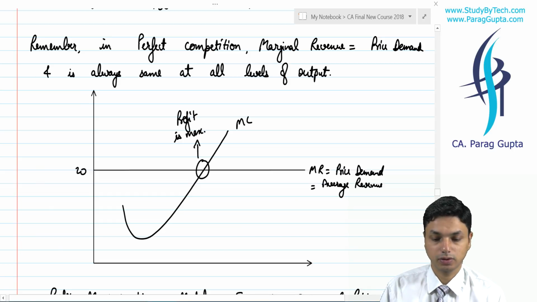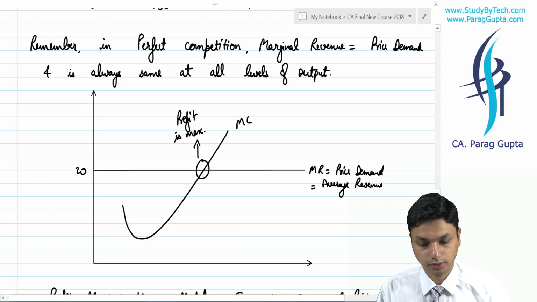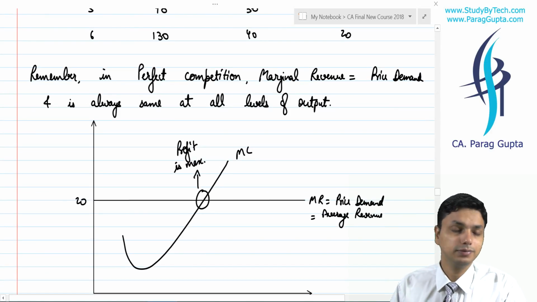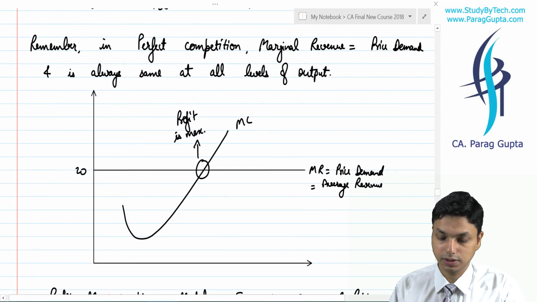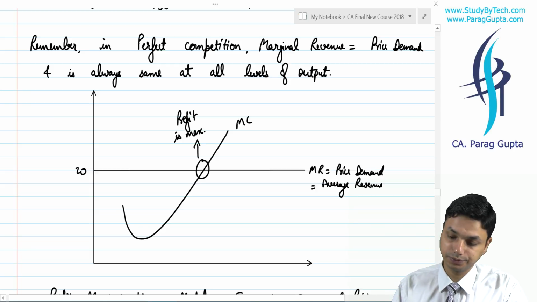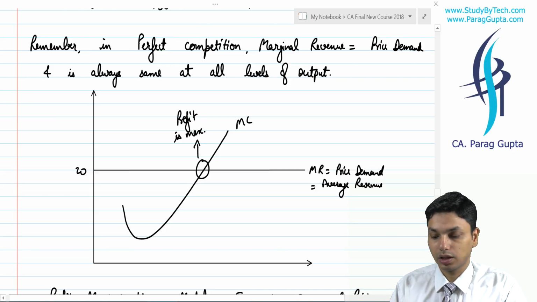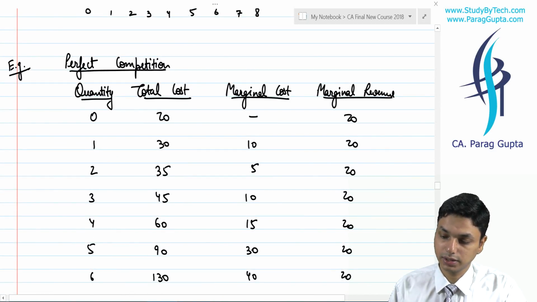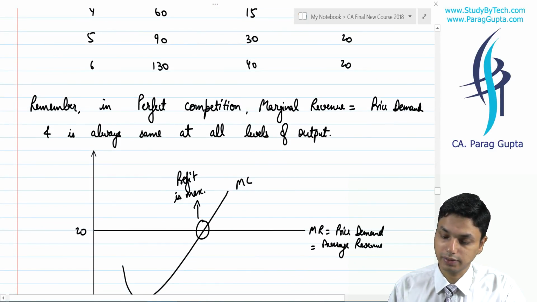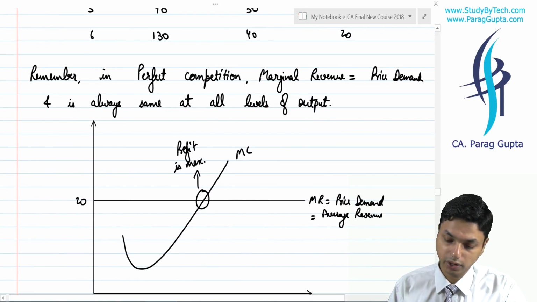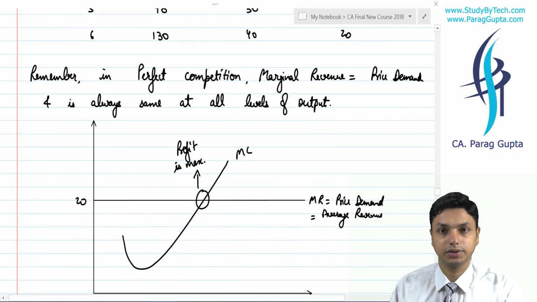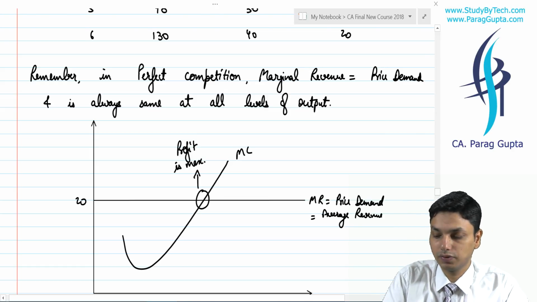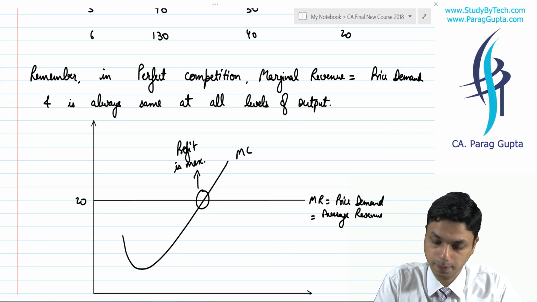Now, the case of perfect competition. In this case, our marginal revenue is equivalent to our average revenue. Our marginal cost will keep on increasing till the point where marginal cost is equivalent to marginal revenue.